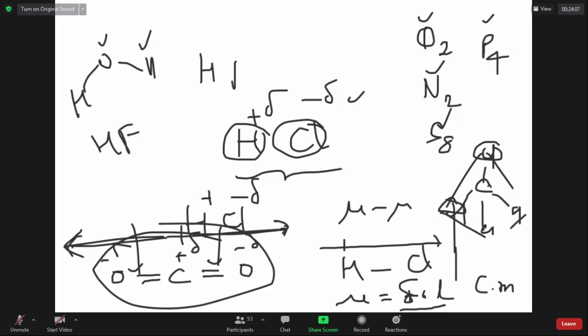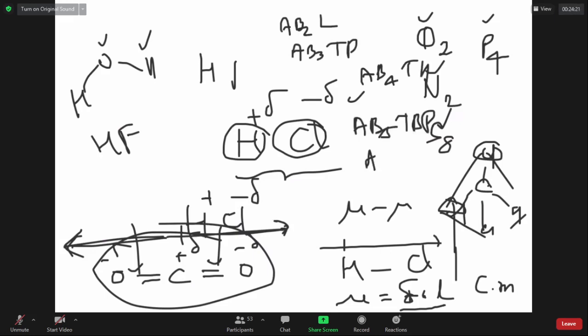Symmetric molecules which are AB2 linear, AB3 trigonal planar, AB4 tetrahedral, AB5 trigonal bipyramid, AB6 octahedral, all have zero net dipole moment. That's a different story. I'm not worried about that.